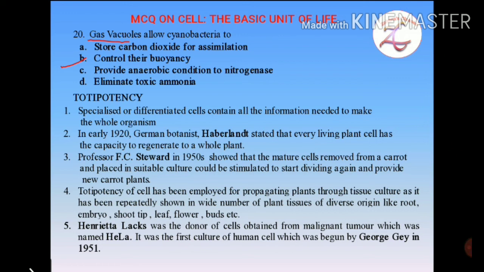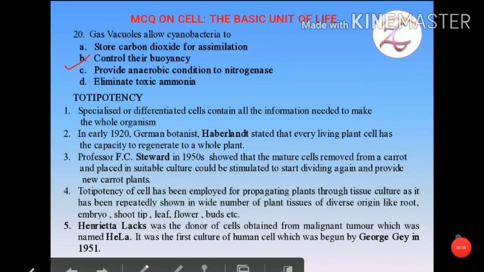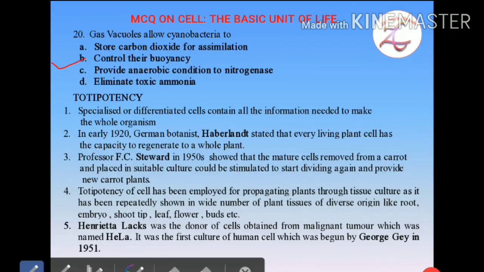It is used a lot in tissue culture, because this property is seen in many plants and plant parts, like root, embryo, shoot tips, leaf, flower, buds. Everything shows this totipotency property of a cell.